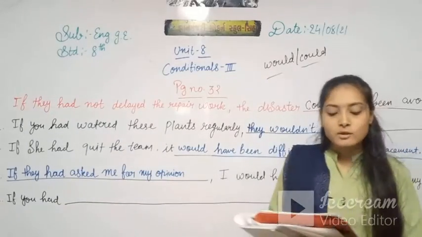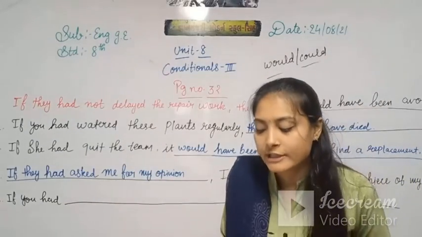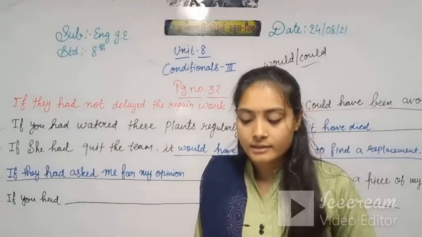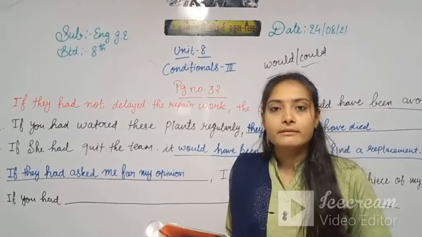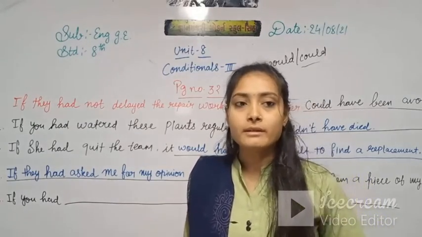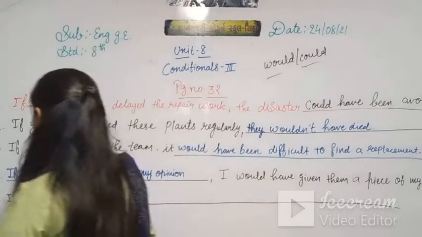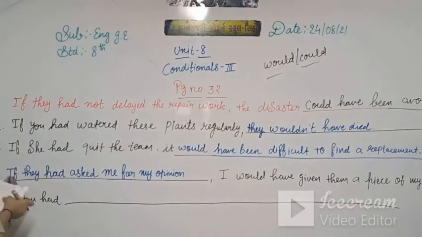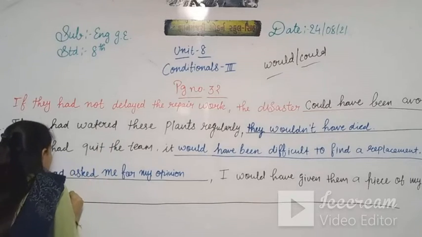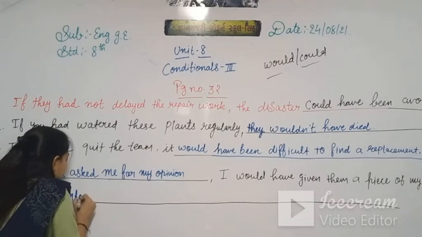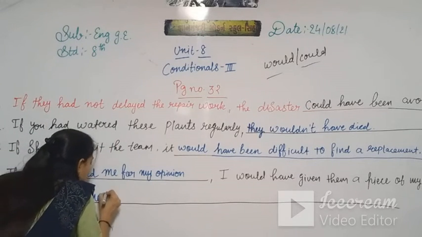So other words we have to write. From the above sentence, you did not inform me earlier. Something could have been done. So here we have to write that if you had, then inform. So here we write the past participle, that is informed.